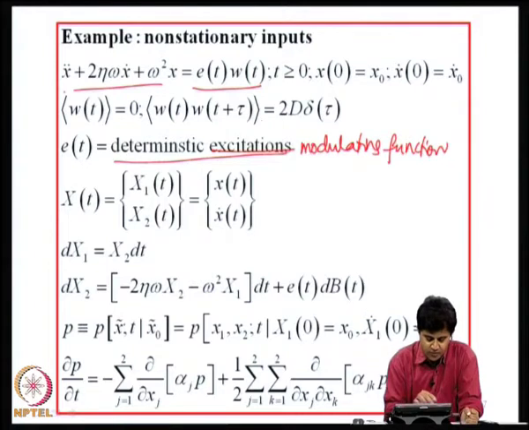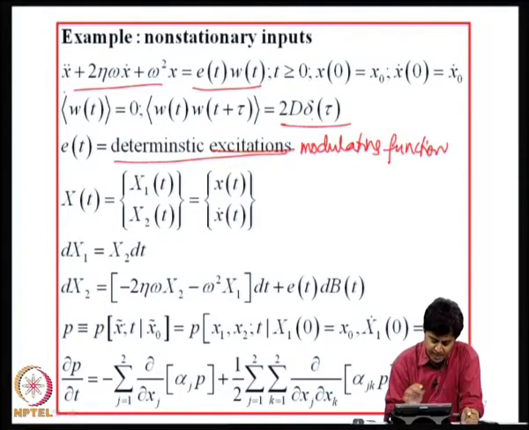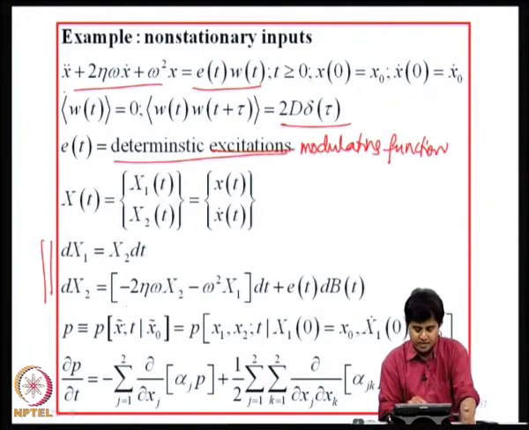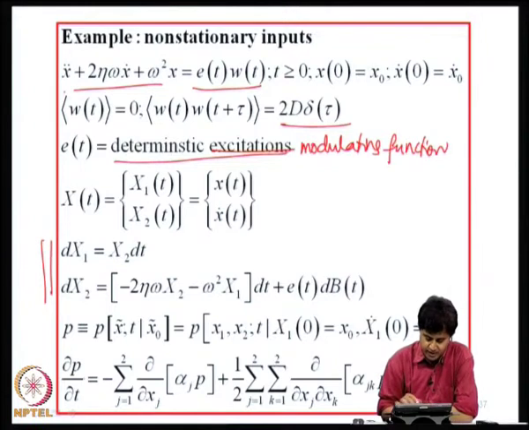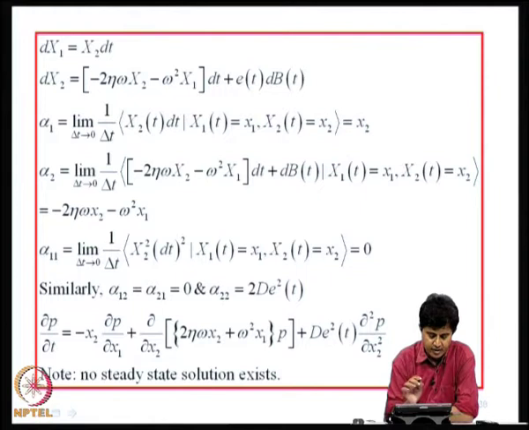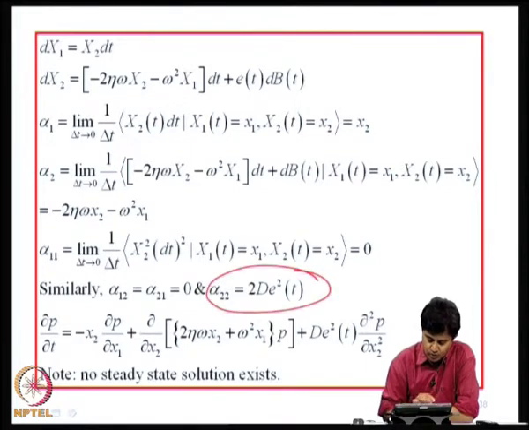W of t is as before a white noise with 0 mean and autocovariance in terms of Dirac delta function. As before, I define the vector x of t as x1, x2 and get this equation in state space representation, and again look at the Fokker-Planck equation. Here nothing really changes, we get same values for alpha 1 and alpha 2, except that for alpha 2 2 I get the effect of the envelope, which is 2d e square of t.